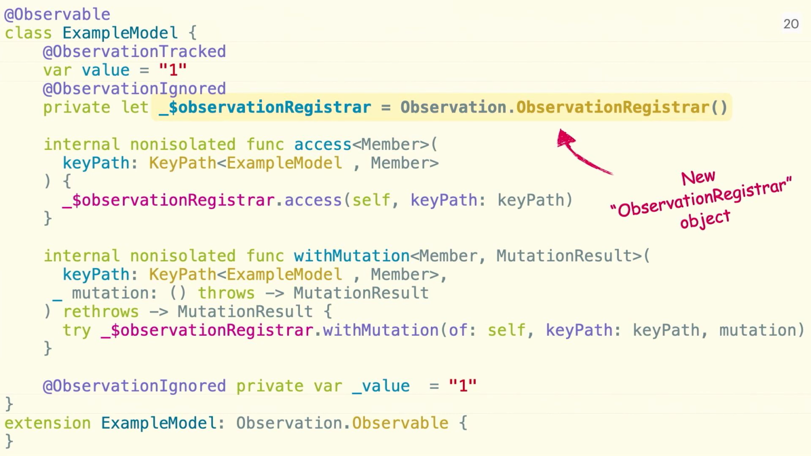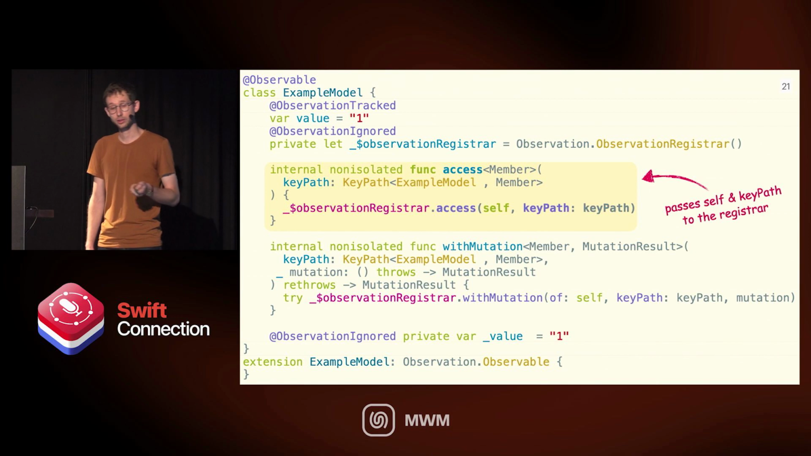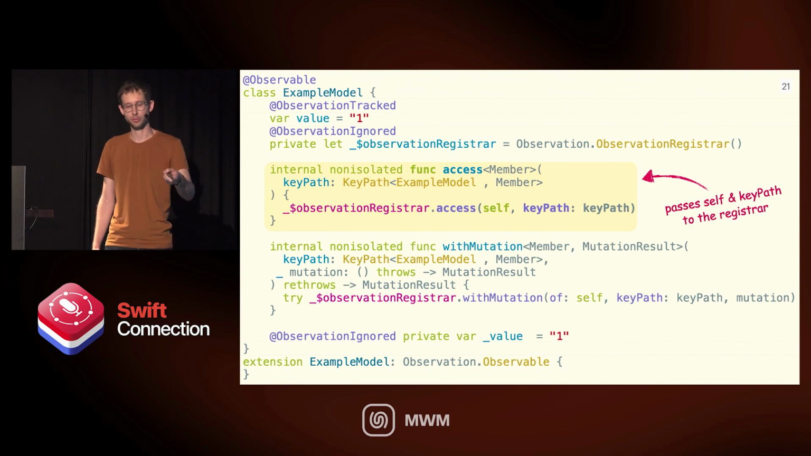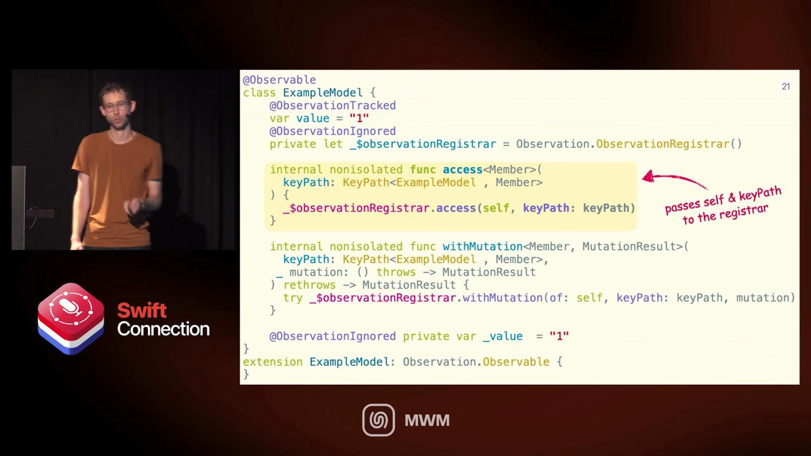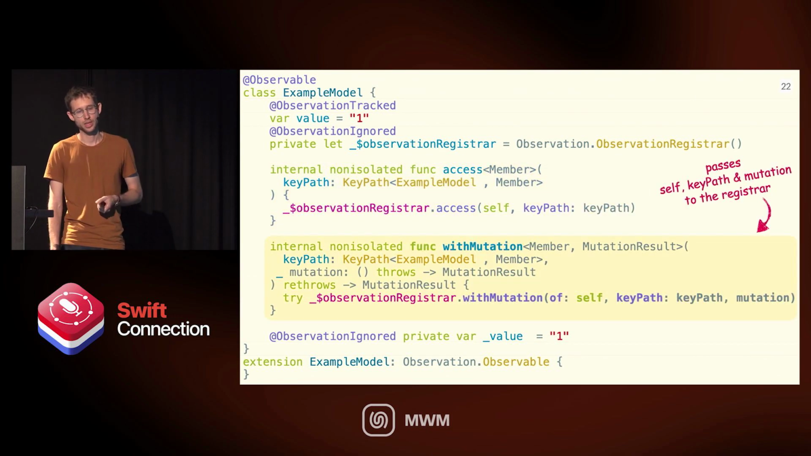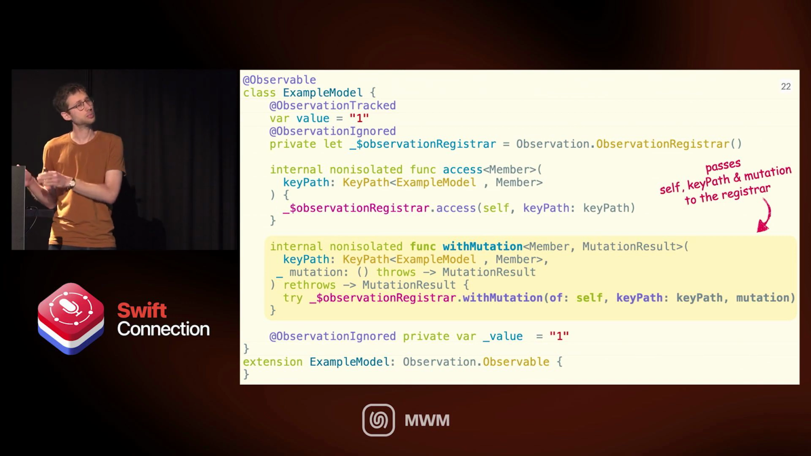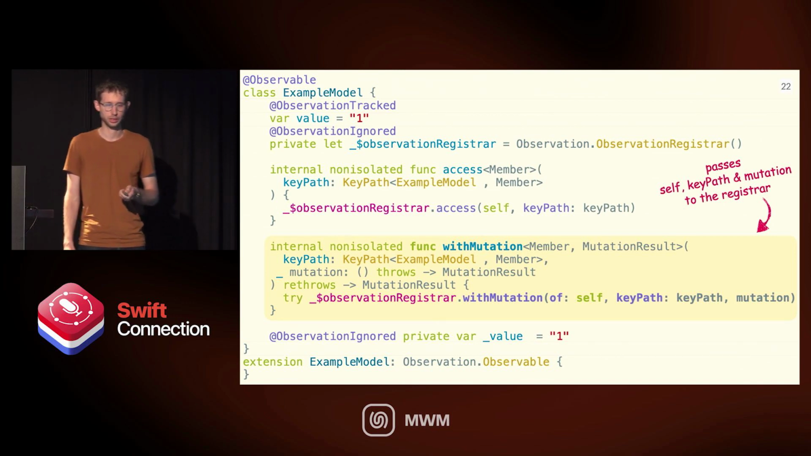This object, as you can see, it's not static. Whenever we create this model, then we have another value of this observation registrar. And then we have two functions. One is access, which all it does is it's saying observation registrar.access, that's it. And it provides self, the model, and the key path, the property we accessed. And then we have with mutation, which is kind of like the setter version equivalent of access. This one provides self, key path, and this mutation closure, which we're going to see in a second.